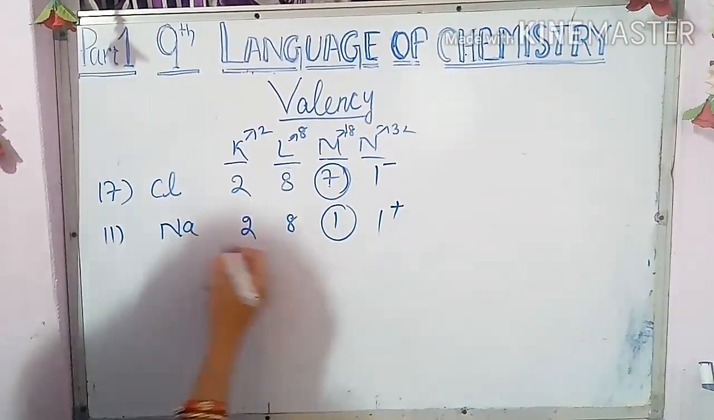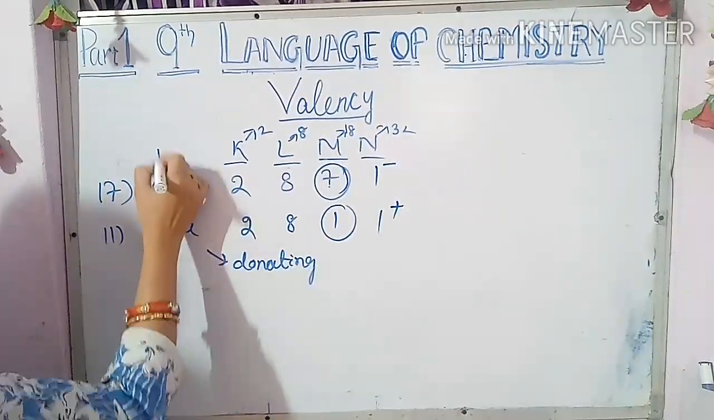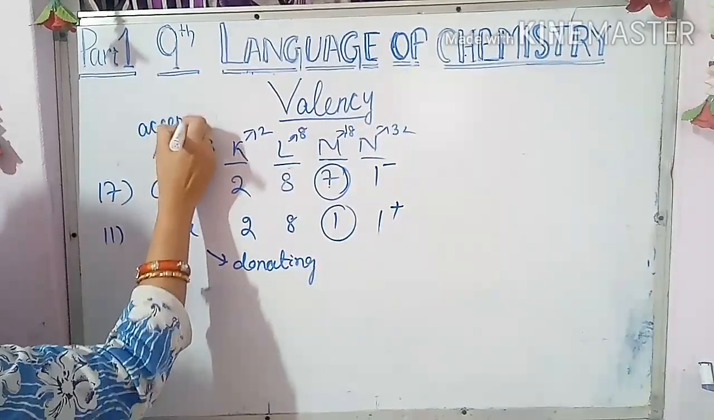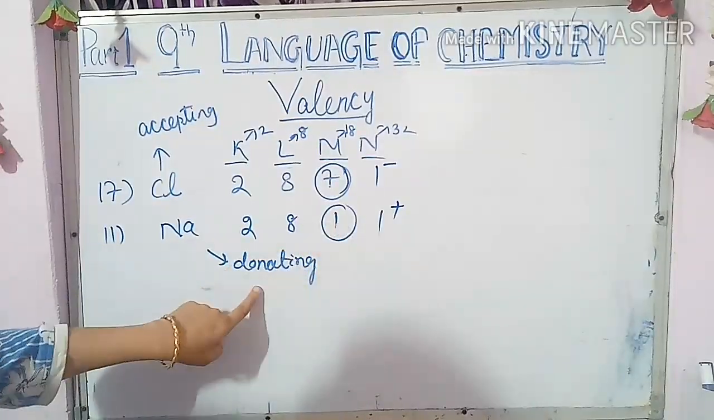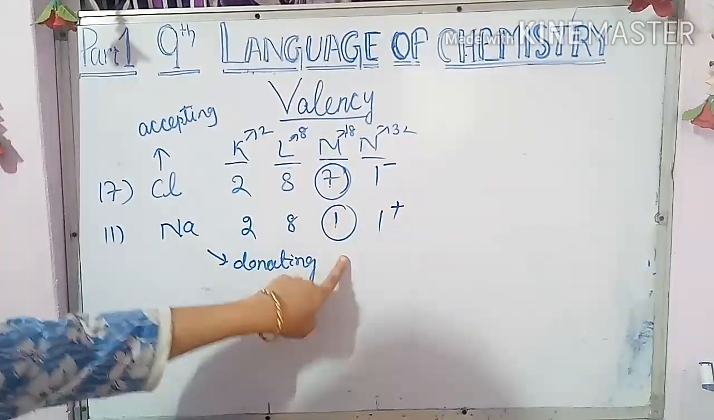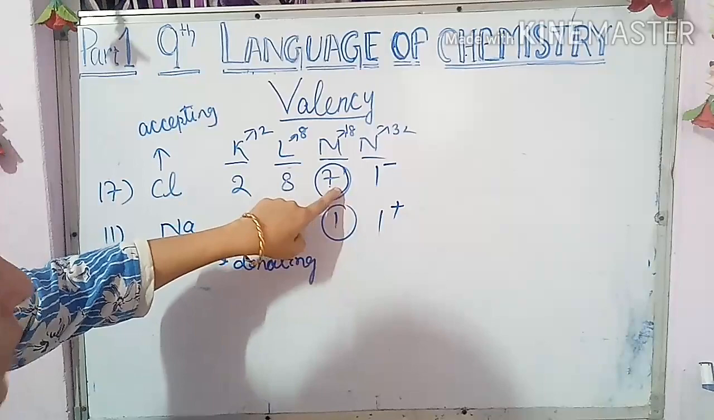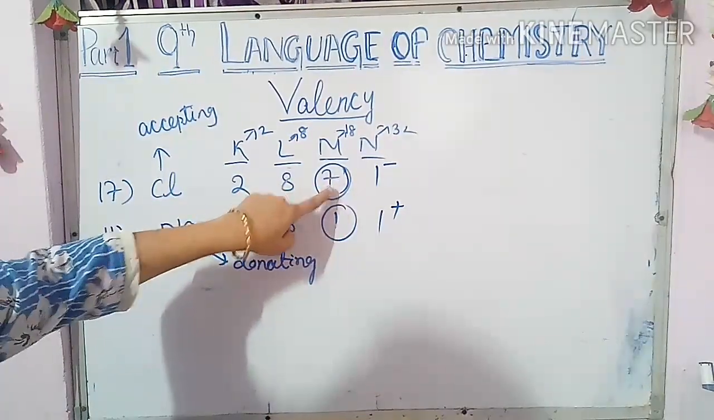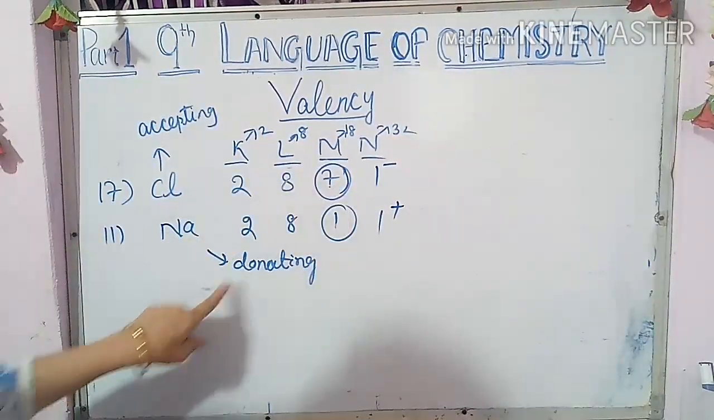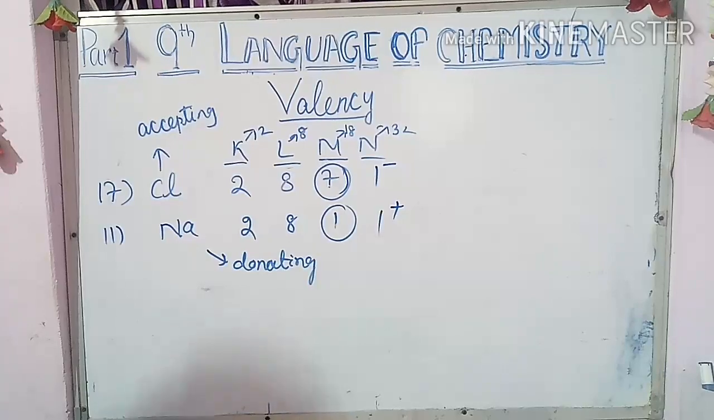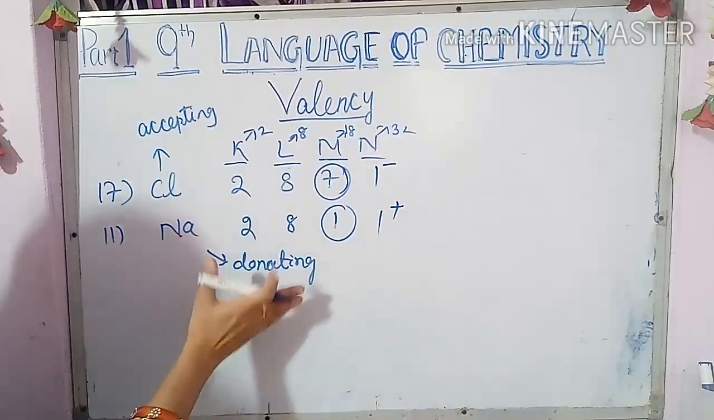Remember children, sodium is donating and chlorine is accepting. Why accepting? Why donating? Because sodium has a smaller number of electrons, it needs less energy to donate. That's why sodium is donating. Chlorine has more electrons in the outermost cell, so it releases less energy by accepting this 1. That's why chlorine is accepting and sodium is donating. Up to 3, that is 1, 2, 3, if the outermost electrons are up to 3, all are donating.